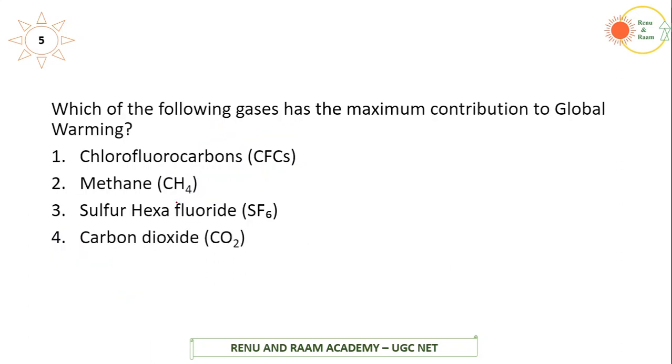Which of the following gases has the maximum contribution to global warming? So we know this. The answer we have already studied earlier, which is carbon dioxide. Carbon dioxide is the primary greenhouse gas. Okay, it causes the maximum global warming.